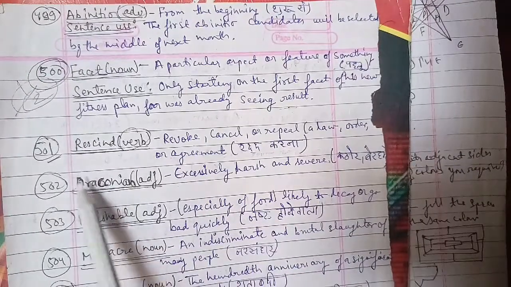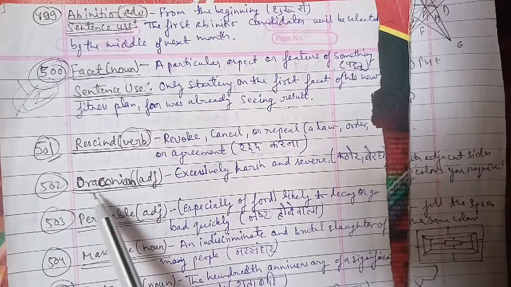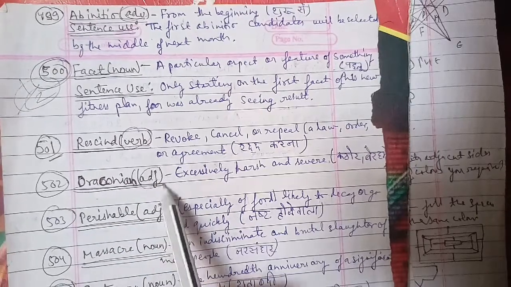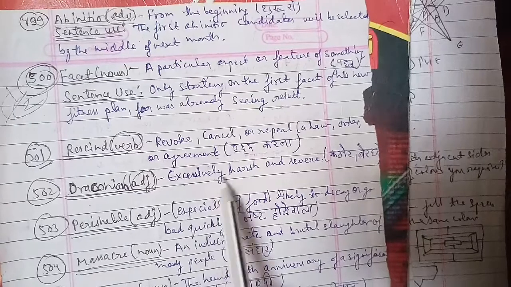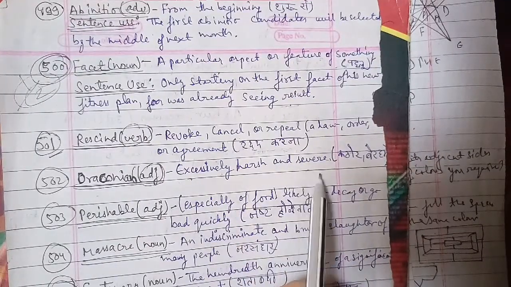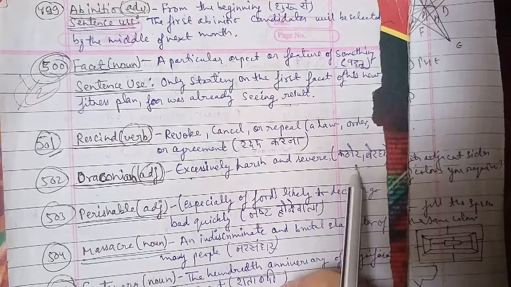Now we'll have another one, which is the 502nd word of the session, and that is draconian. Draconian is the word which is being used as an adjective here. The meaning of draconian is excessively harsh and severe. बहुत ज़्यादा harsh और severe होना, जिससे कठोर या बेरहम होना, that we can say is your draconian.